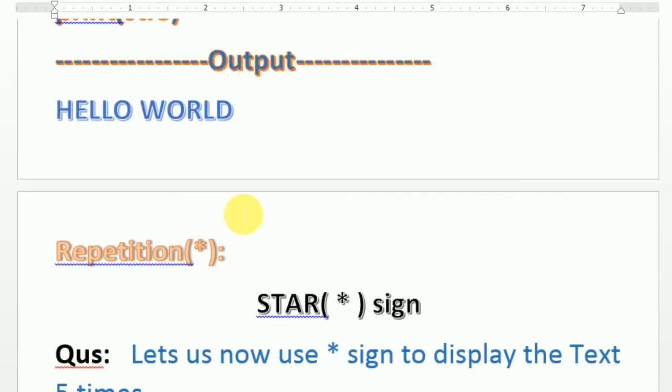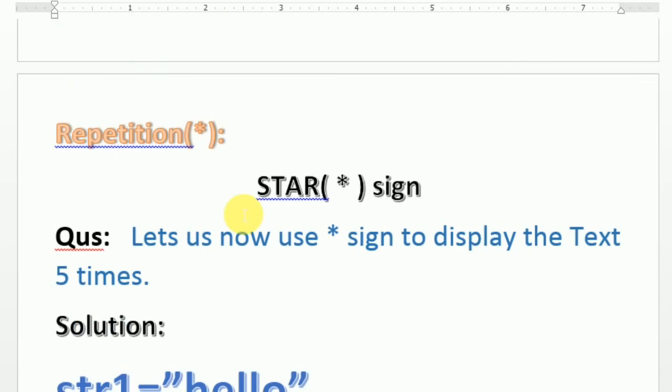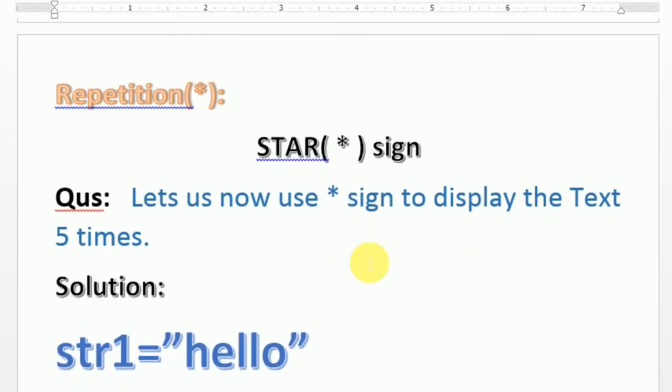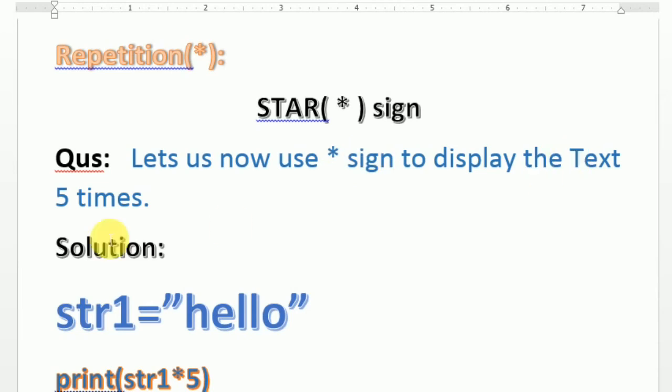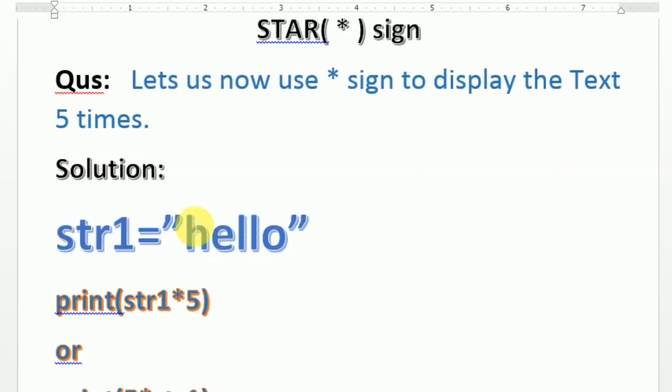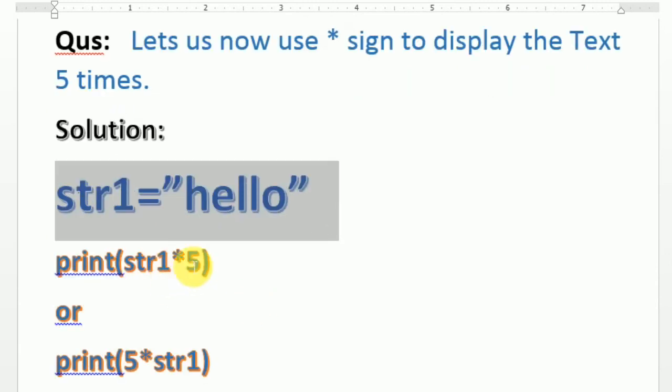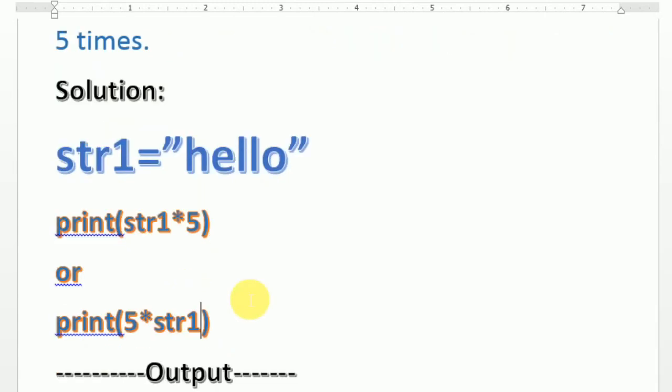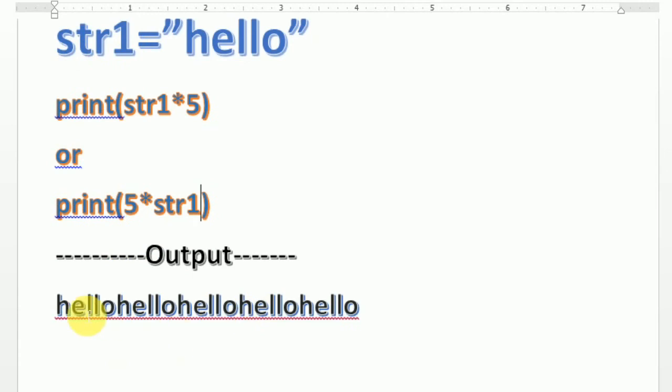Now in repetition you will see there is a star sign, and the use of this star sign is to display the result as many times as you want. It will multiply that. I am giving you one example: I want to display the text 5 times. That means I write hello in str1, and I want to display this hello 5 times. There are two methods. You write str1 multiplied by 5 or 5 multiplied by str1. It will work in the same way, and without any spaces, it will display hello hello hello 5 times. That is the work of repetition.